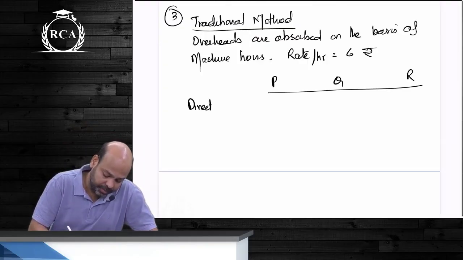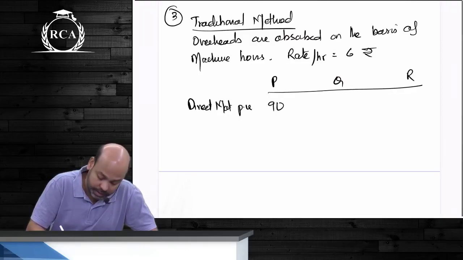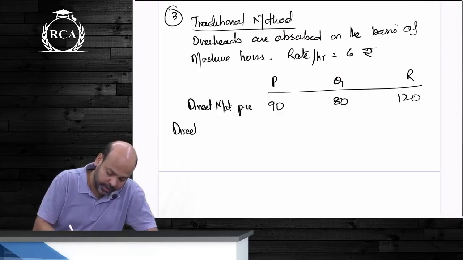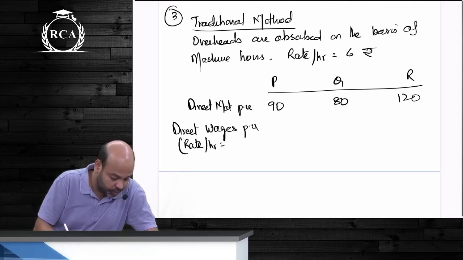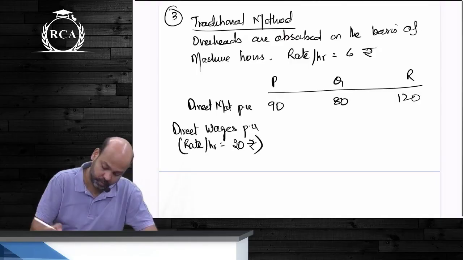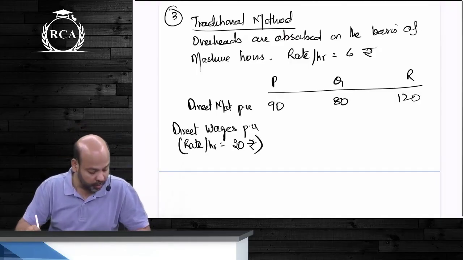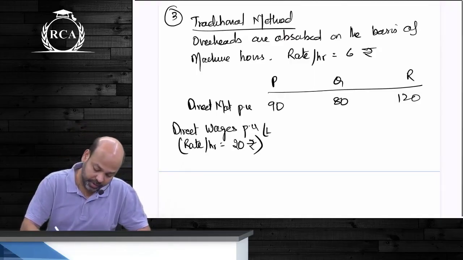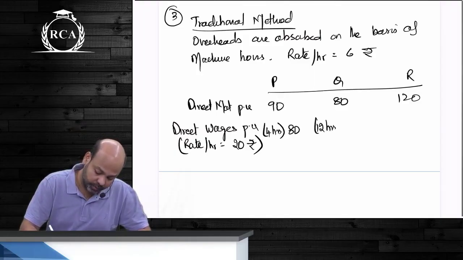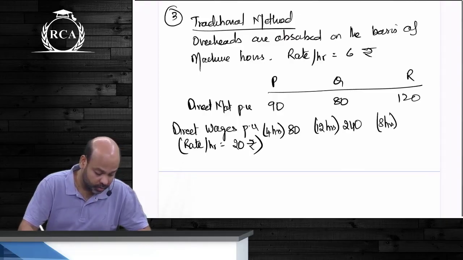How much is your direct material, guys, per unit? 90, 80, 120. How much will be your direct wages per unit? Rate per hour beta is 20 rupees. 20 multiplied by यहाँ पे how many hours beta? 4 hours. That'll be 80 rupees. 12 hours would be 240. 160.